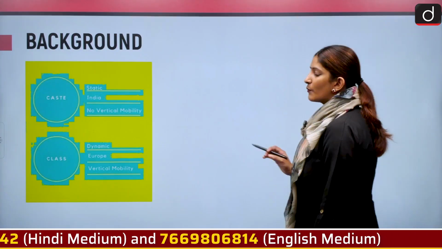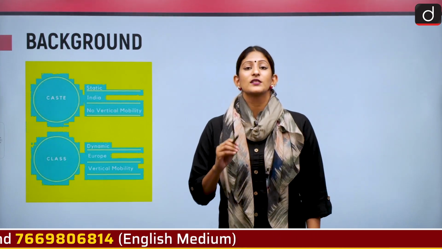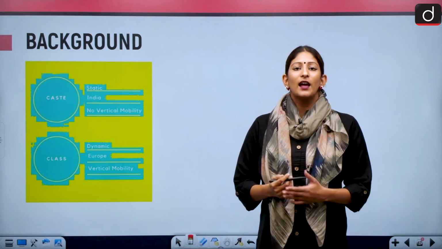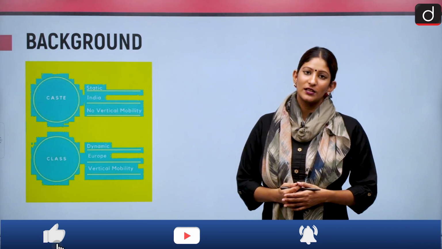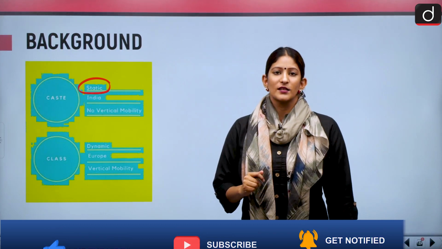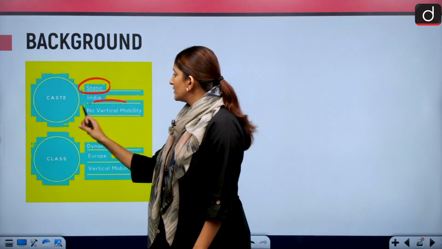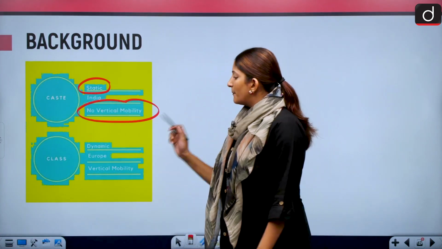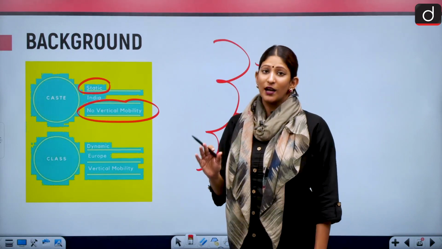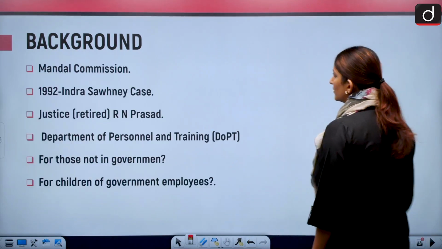First, we need to understand what is the difference between caste and class. See, caste is a concept which is very intrinsic to India. It originated in India, and this concept of classes originated in Europe. There is no dynamic factor about caste. Caste remains static throughout life, and that is why there is no vertical mobility. A person can move from the lower to middle to higher class, but not caste. That is very rare now. So let's move forward and talk about the background.